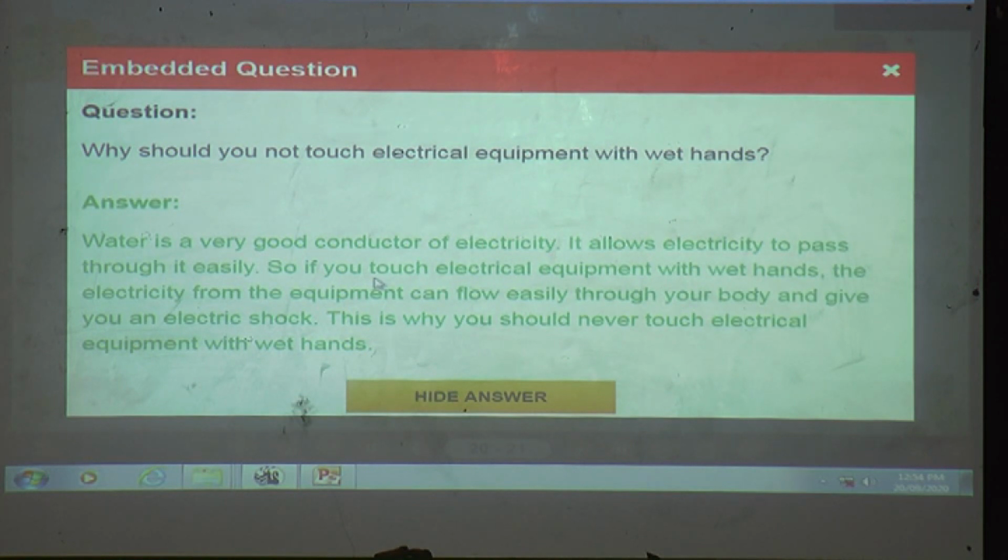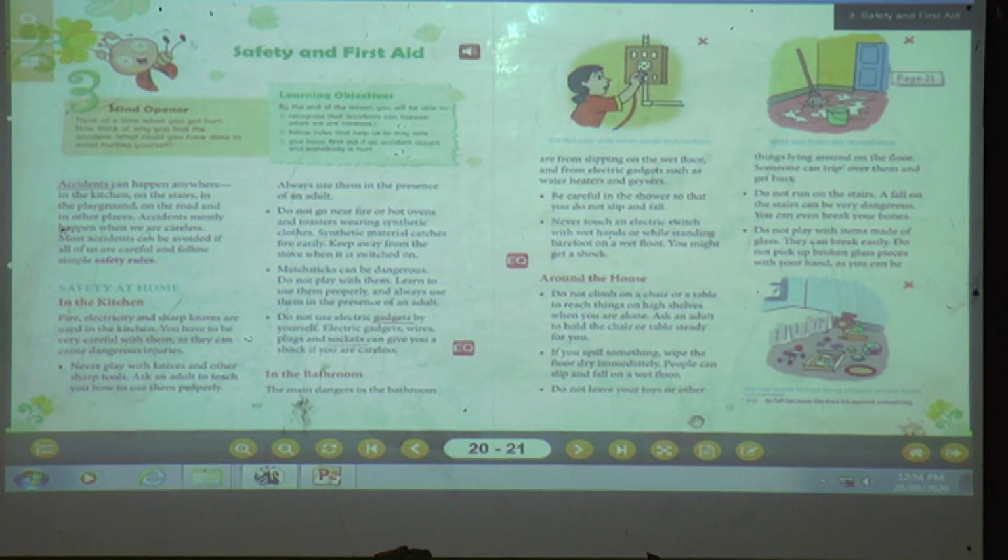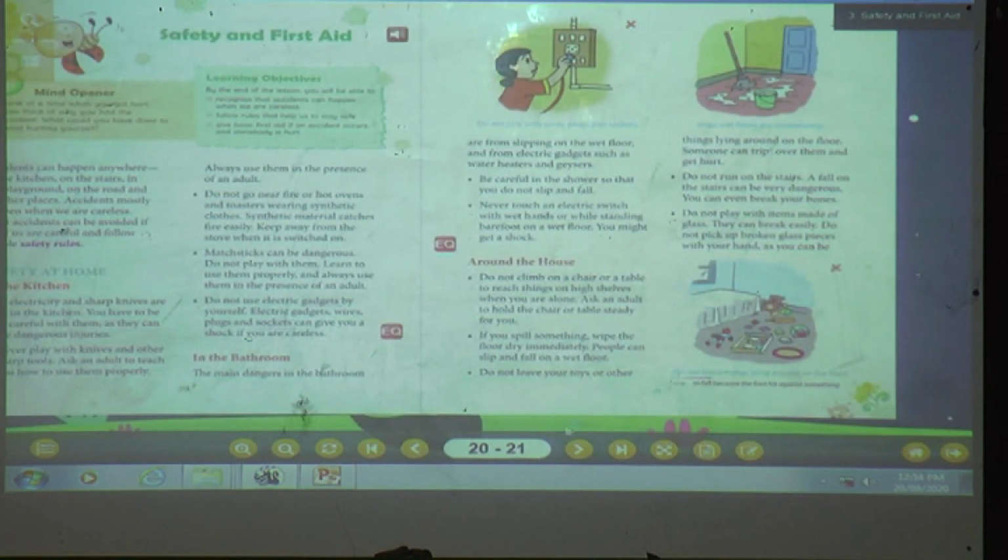So if you touch electrical equipment with wet hands, the electricity from the equipment can flow easily through your body and give you an electric shock. This is why you should never touch electrical equipment with wet hands. Okay, now we will move to the next part.